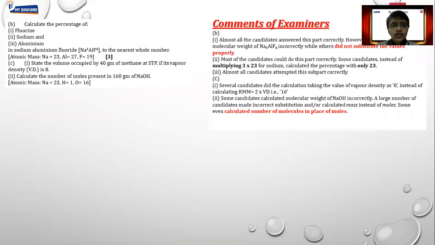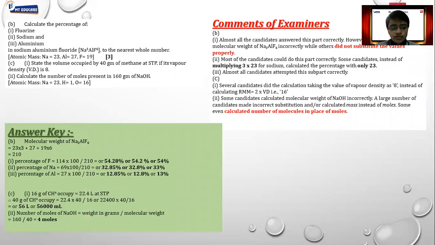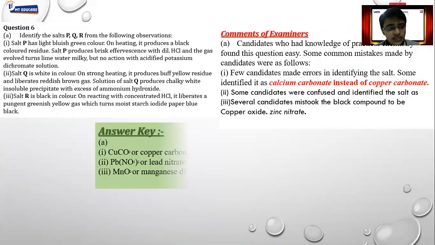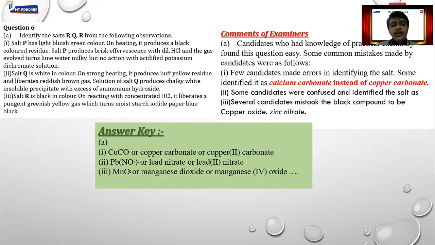Moving further, again with respect to calculation, as I rightly said, for calculation you have to use the correct format, you have to use the formula if they have been mentioned over there, and calculation is really very important. Okay, all right, and this is something really very interesting: identify the substance. For this, practical chemistry is really very important. Salt P has a light bluish green color. On heating, it produces a black color residue. Salt P produces brisk effervescence with dilute HCl, and the gas evolved turns lime water milky.